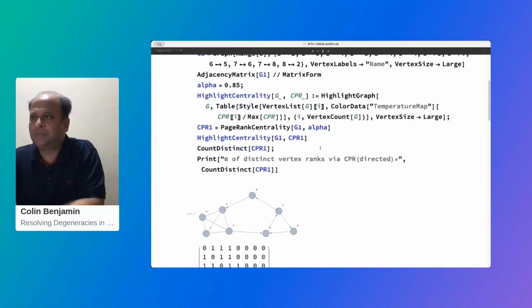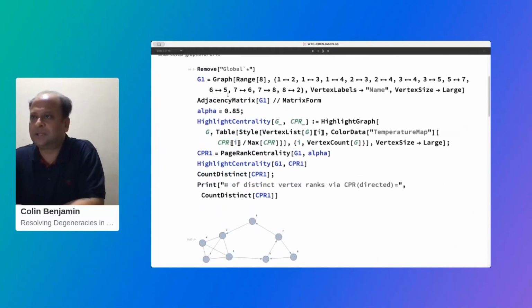So we start with a very basic example here. This is an 8-vertex graph. It's a directed graph. We first build the adjacency matrix and give a finite value of alpha. This highlight centrality is a piece of code which you can find in Google. And then using PageRank centrality, an inbuilt Mathematica function, you can calculate the classical PageRank for these vertices, given a finite value of alpha.